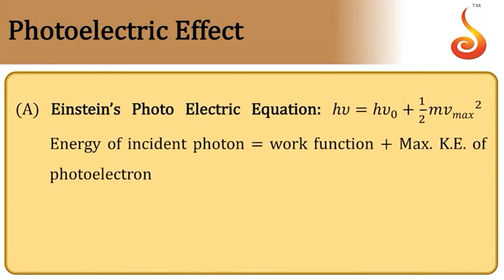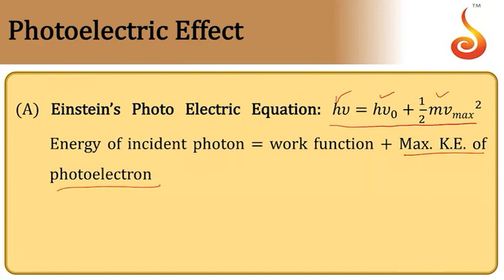Next, coming to photoelectric effect. So Einstein's photoelectric equation says h nu is equal to h nu naught plus half mv maximum square, where h nu is energy associated with incident photon, h nu naught is the work function of the metal surface, and v maximum is maximum velocity of photoelectron, then half m v maximum square is maximum kinetic energy of photoelectron.